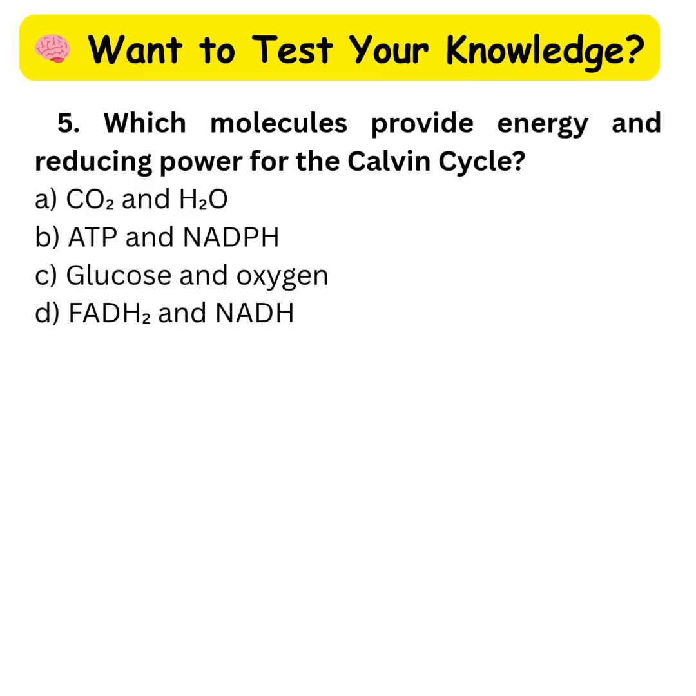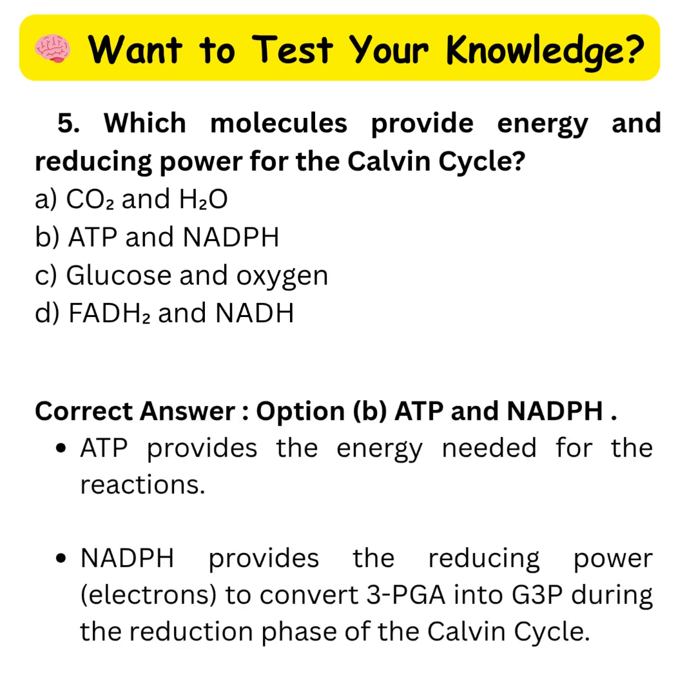Question 5. Which molecules provide energy and reducing power for the Calvin cycle? A. CO2 and H2O. B. ATP and NADPH. C. Glucose and oxygen. D. FADH2 and NADH. Correct answer: option B, ATP and NADPH. ATP provides the energy needed for the reactions, whereas NADPH provides the reducing power, electrons, to convert 3-PGA into G3P during the reduction phase of the Calvin cycle.